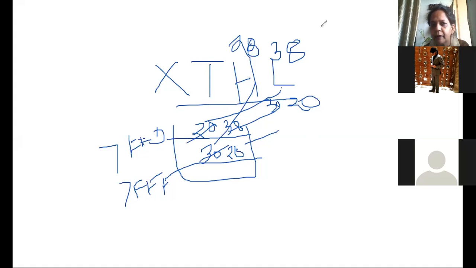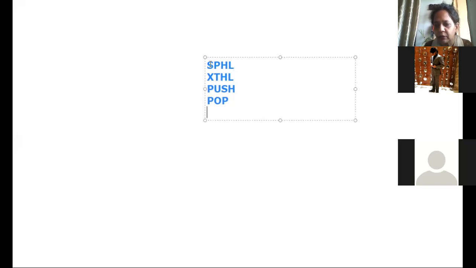So for stack related, I will just once again tell you the instructions. One is SPHL, which we said. Another one is XTHL, which I told. Then push instruction, pop instruction. And if I say LXI SP and whatever is the value, for example a 16-bit address I have to give, this is also a stack related instruction. So SP will become 6500. LXI H, LXI B, LXI D, similarly LXI SP.